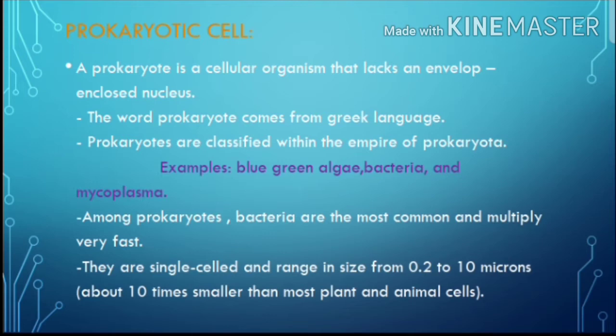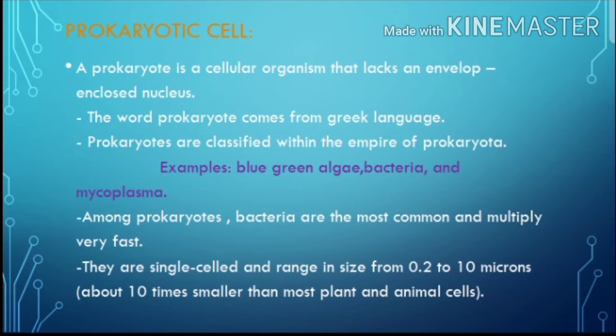Mycoplasma also comes under the prokaryotes because it does not have any nucleus or nuclear envelope. Bacteria and blue-green algae also come under the prokaryotic cells. These organisms are primitive ones. Among prokaryotes, bacteria are the most common and multiply very fast.